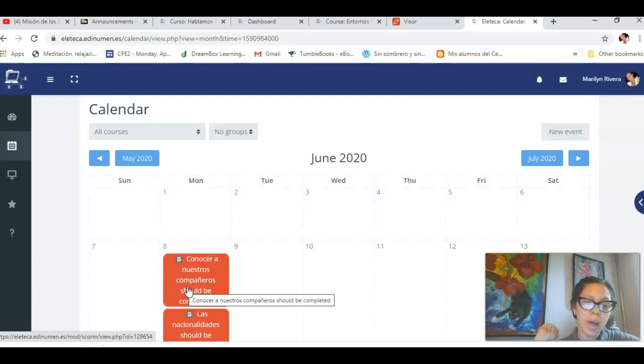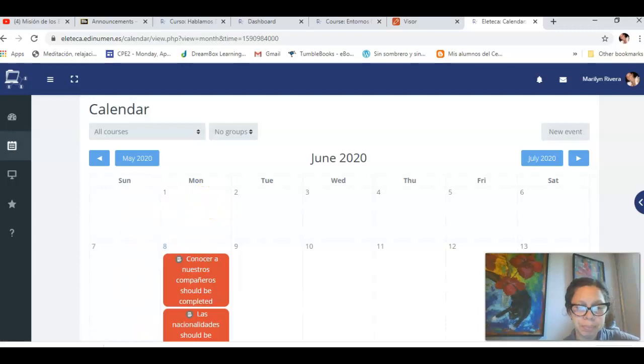So you're going to have activities assigned here in Eleteca, but also in Blackboard. In Blackboard, we are going to work with escritura and comunicación, bien, oral communication. And also we are going to do the quizzes there via Blackboard, unless otherwise is advised.